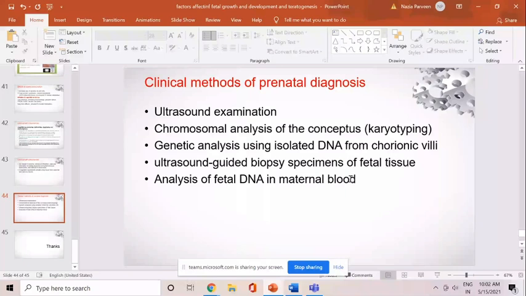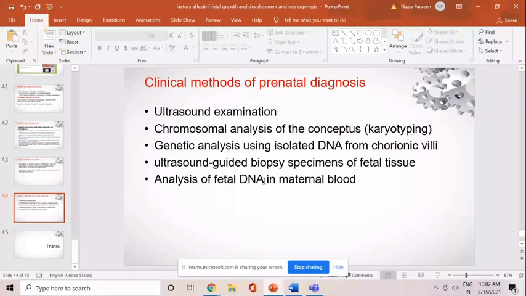That is a very safe method of doing the prenatal diagnosis. Here, we don't touch the baby at all. We are not doing any invasive procedure on the baby. We just take the mother's blood and we isolate the fetal DNA in the maternal blood, and further we analyze that fetal DNA. So what happens?